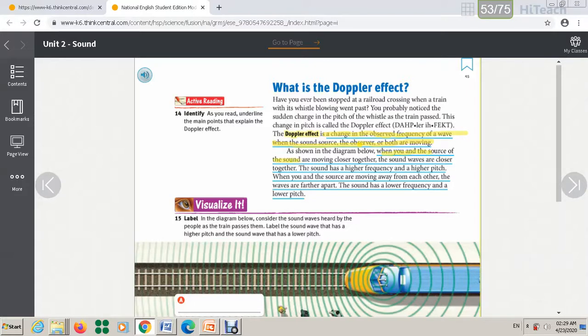When you and the source of the sound are moving closer together, the sound waves are closer together. The sound has higher frequency and higher pitch for sure. When you and the source are moving away, it will be a lower pitch. This part here, the underlines, is very important. All of it is important.